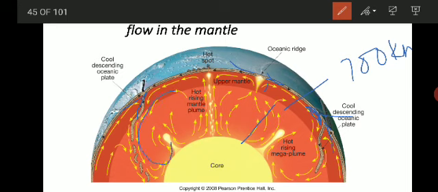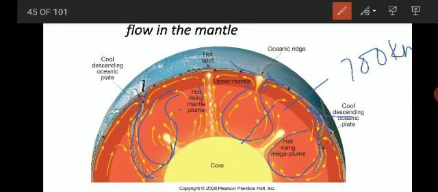You can see the arrow marks. The heat is continuously in motion, and that is the main reason for the plate tectonic processes, that is, plates are moving because of this circulation of heat in the mantle.